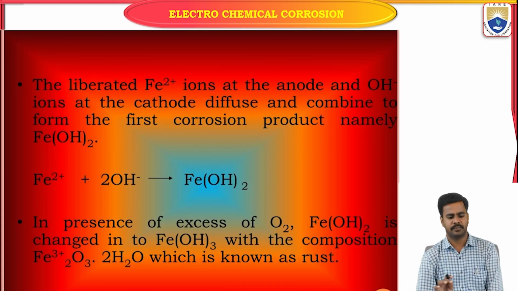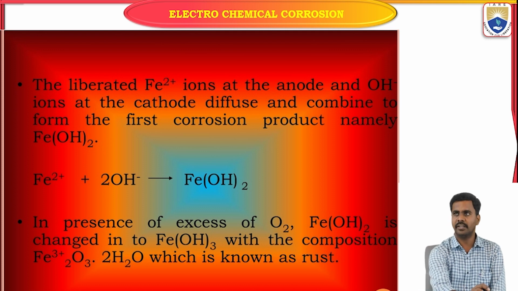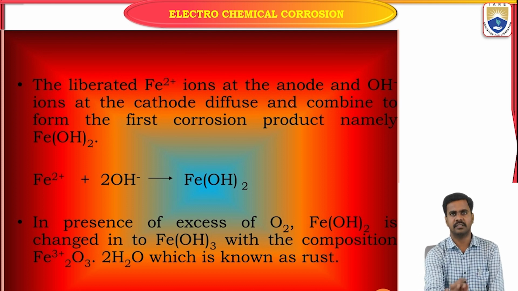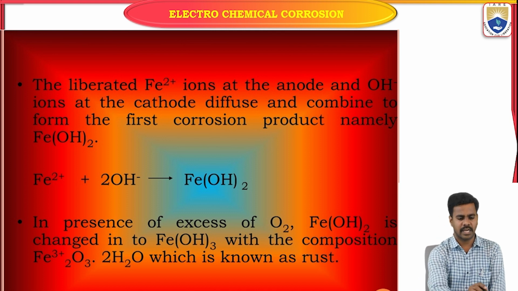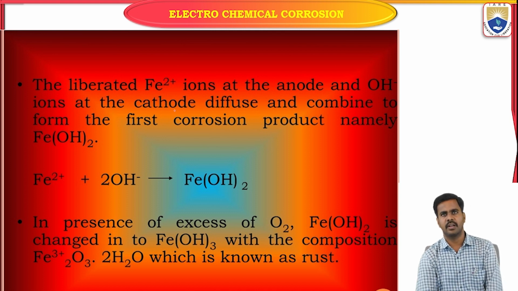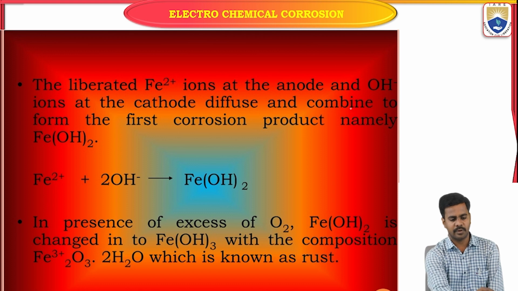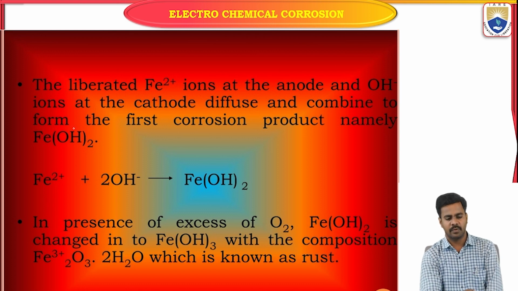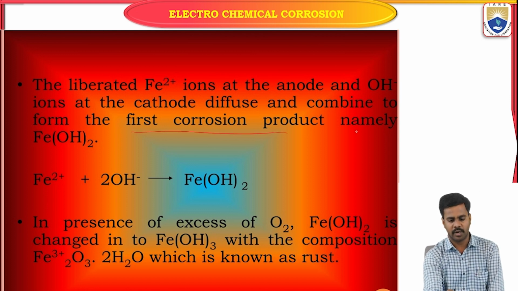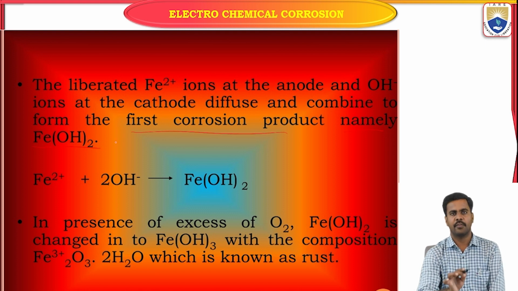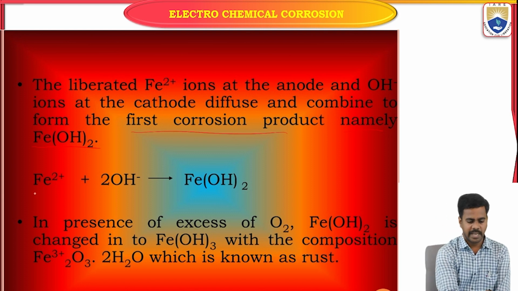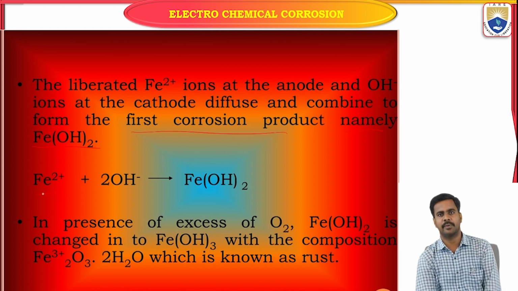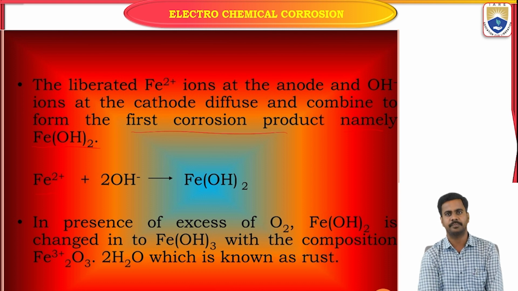Next, these liberated electrons, the ions at the anode and the OH minus ions at the cathode diffuse and come together to form the first corrosion product, namely ferrous hydroxide. Fe2+ is formed due to the oxidation at the anode.